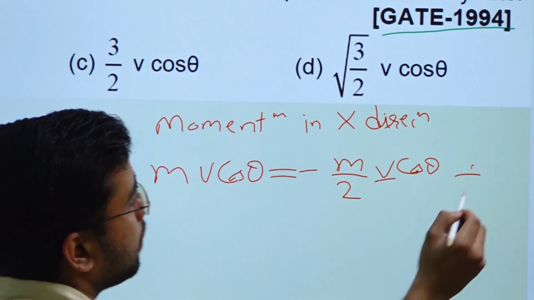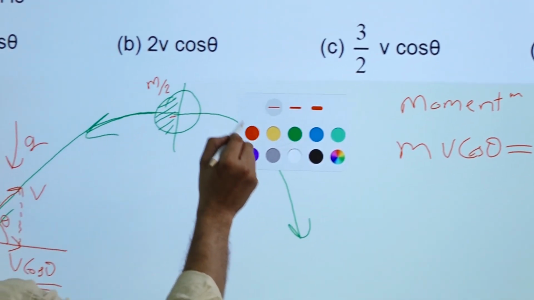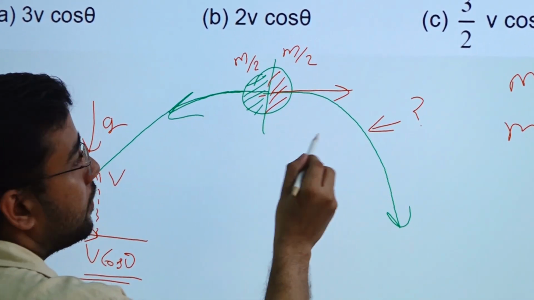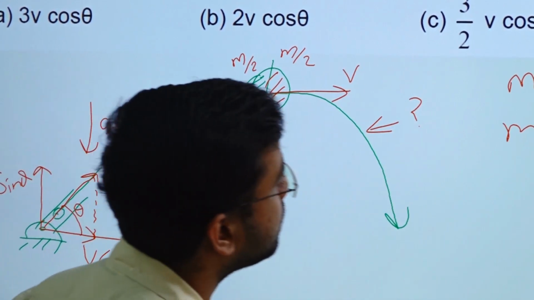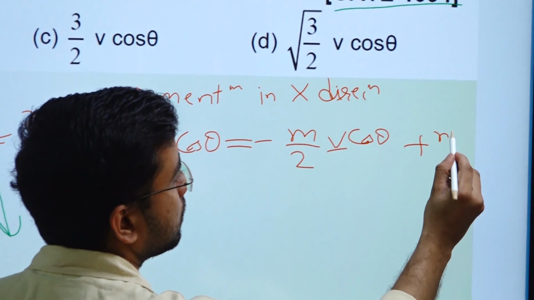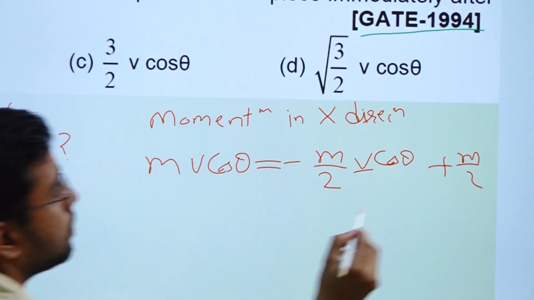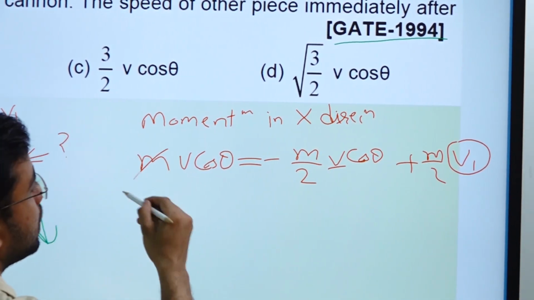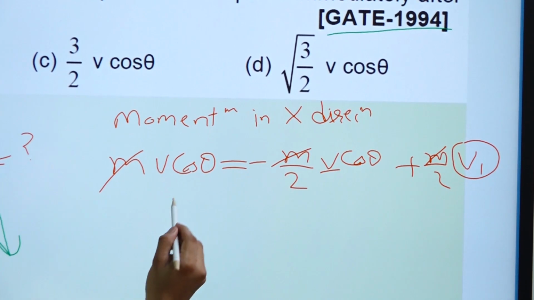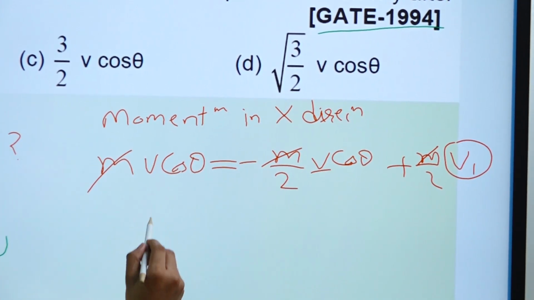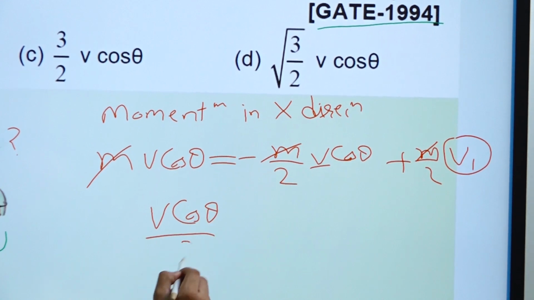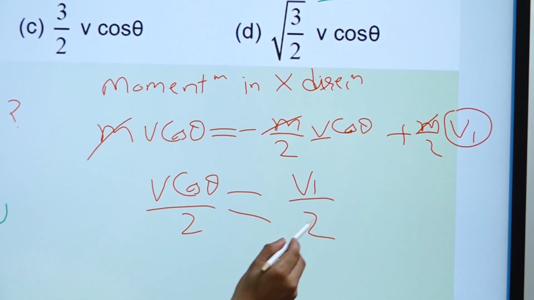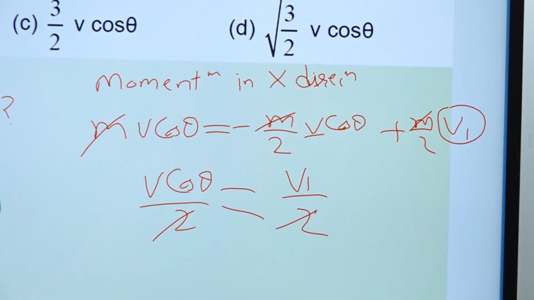Now we will talk about the other mass. This mass m by 2 will go with some other velocity. This v1 we don't know, so we have to find out this v1. Just cancel all the mass m. So this v cos theta by 2 will come there, equal to v1 by 2. So this v1 will be v cos theta.